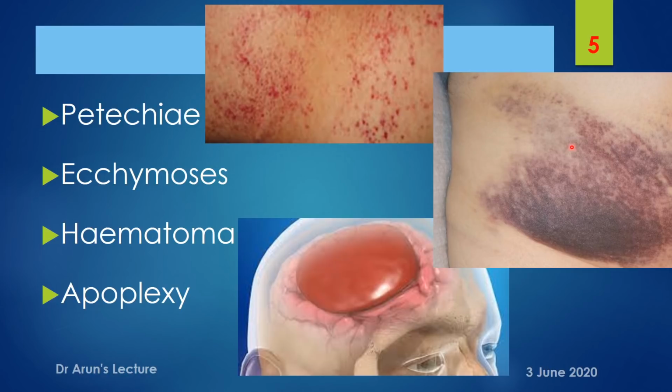And coming to point number 3, a hematoma is nothing but a localized collection of blood, usually clotted and forming a tumor-like swelling within the tissue space. And this is what a hematoma is. Again, a hematoma can be spontaneous or traumatic in etiology. And the fourth is apoplexy, which is nothing but a large effusion of blood into an organ, and most commonly it is used for a cerebral hemorrhage.